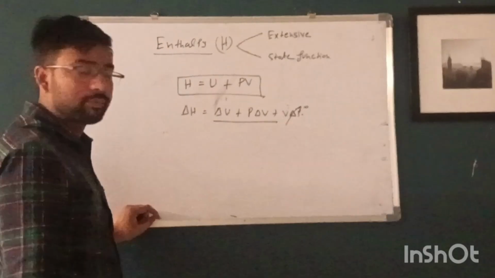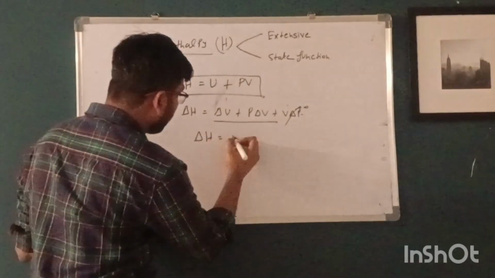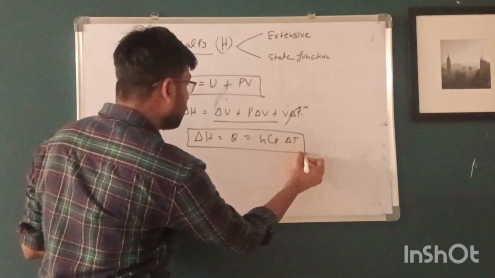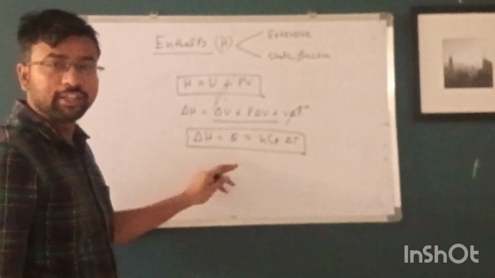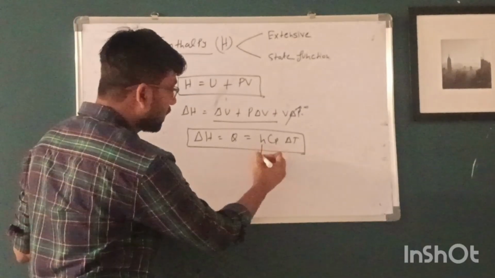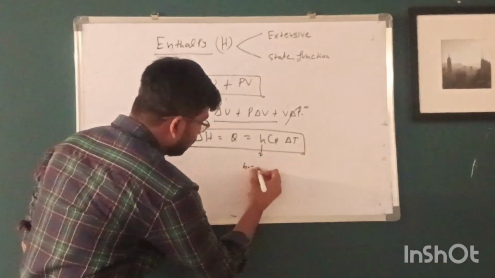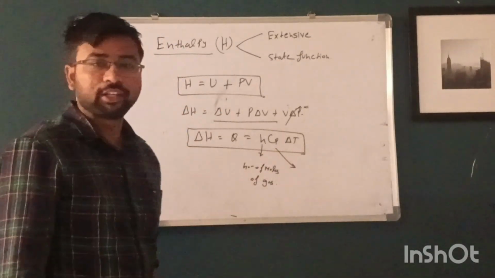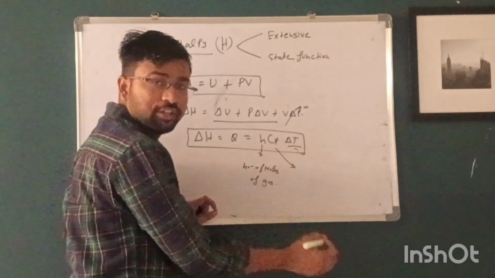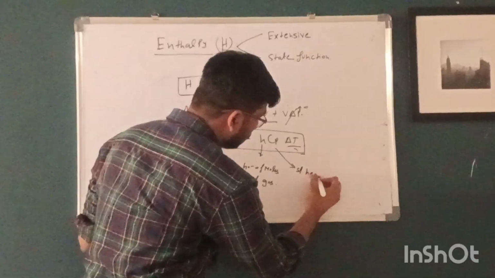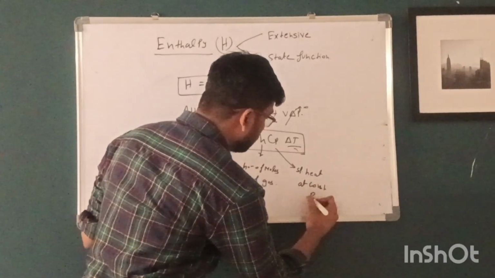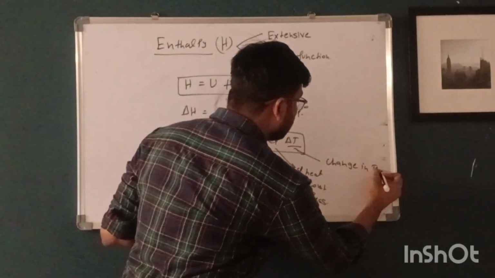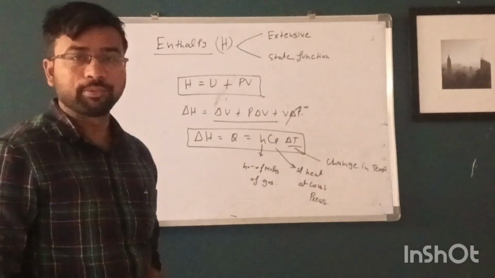And by using the first law of thermodynamics, we can say that change in enthalpy becomes equal to the heat given to the system, which is equal to n Cp delta T. Here n is the number of moles of gas, and Cp is the specific heat at constant pressure, and delta T is the change in temperature. So this is all about the enthalpy.